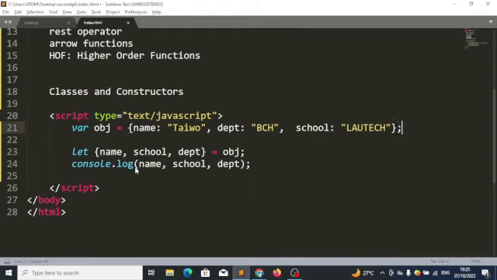What it's doing here is that it will go to this obj and look for property name and assign it to this name. It will go to obj and look for property school and assign it to this school. Then it goes to obj and looks for property department and assigns it to department. Do we understand?